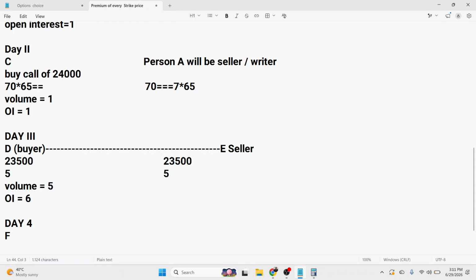And person D wants to sell his position. Earlier he was the buyer, now he will become the seller. So person D would like to sell 5 contracts, and person F wants to buy.